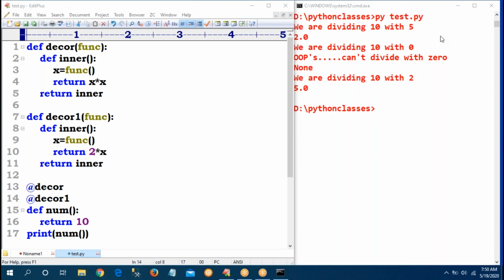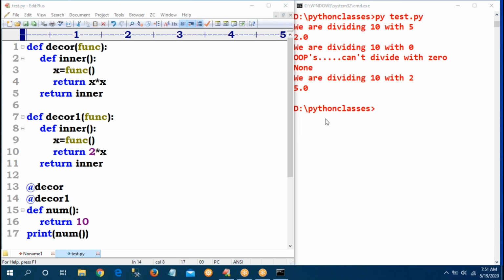Yes, sir. What is the output I will get? Just guess it, then I will tell the result. 2 decorators are there, decor and decor 1. Only 1 output will come, sir, the final output. Not 100, because first I give input to the function and that output goes to the next function. So finally only 1 value I am getting. Sir, everyone is guessing 200.